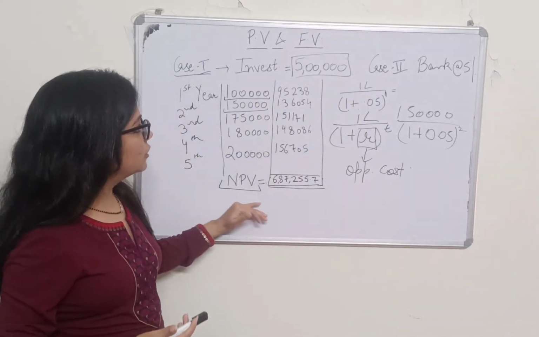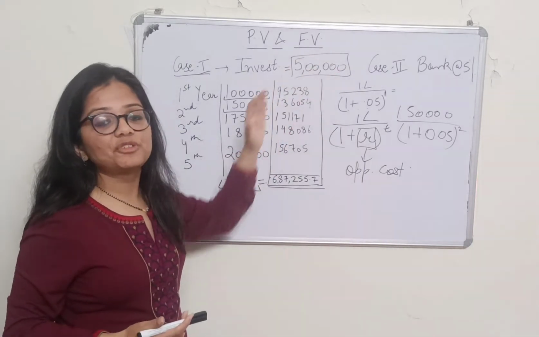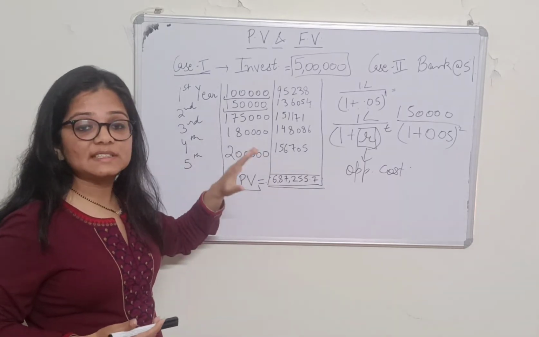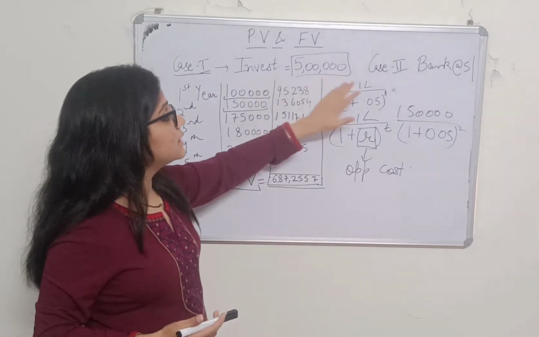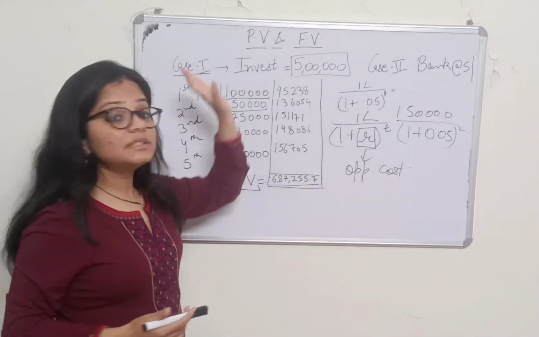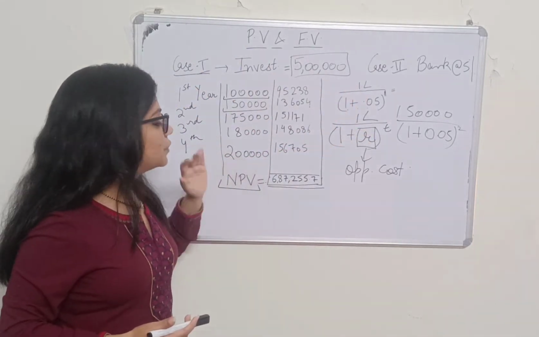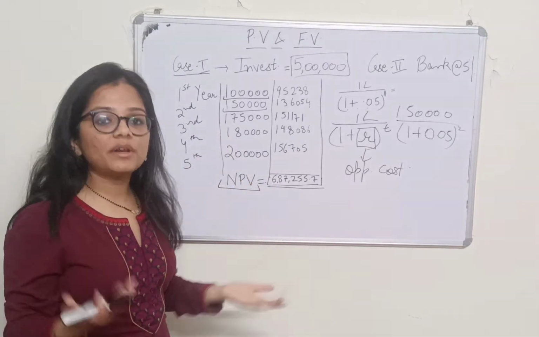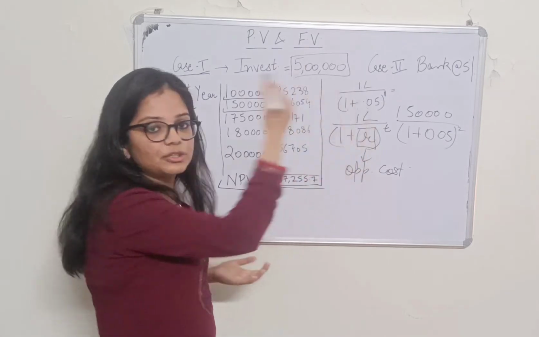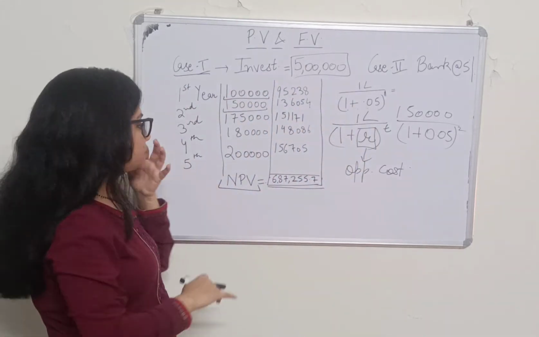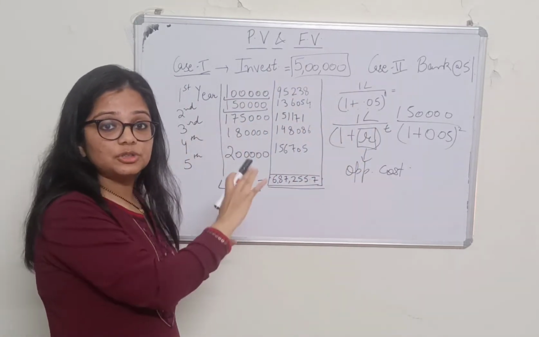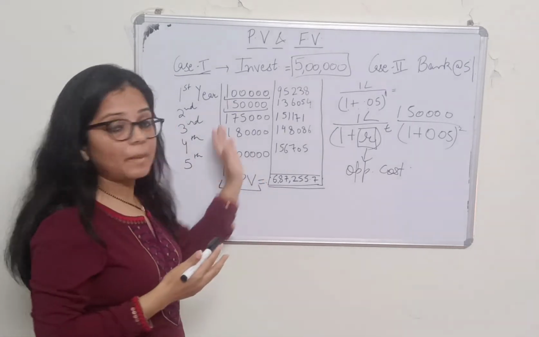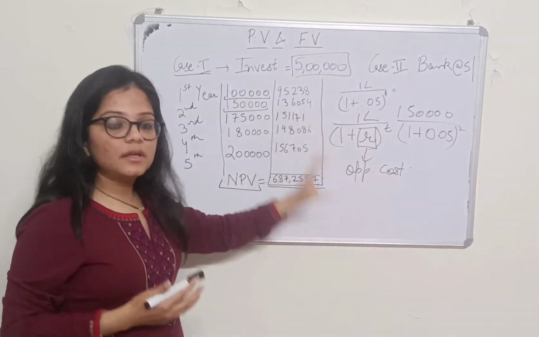Now you can compare both options. In option 1, your present value is 6,87,000, whereas in option 2 the present value is 5 lakh. So you will choose option 1, which will give you more return compared to option 2. I hope you understood why there is a need to calculate present value and how you compare between two investments.